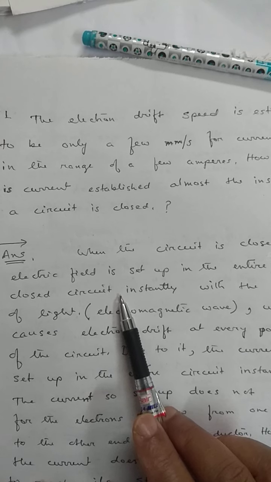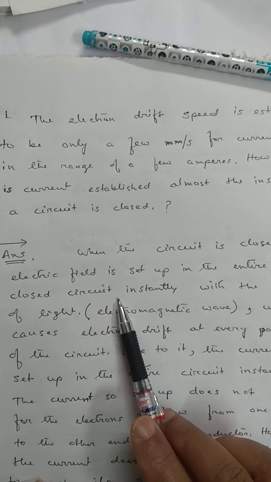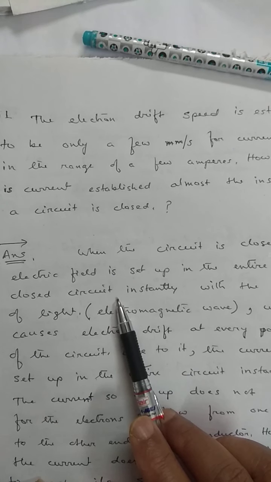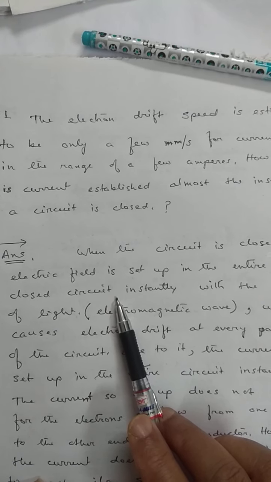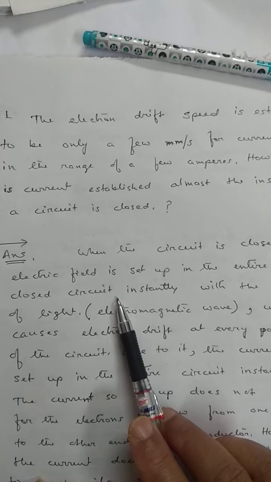As soon as we switch on the circuit, an electric field is set up in the entire wire, across the two ends of the wire, instantly. As a result, all the electrons start drifting towards the positive end from their current position.